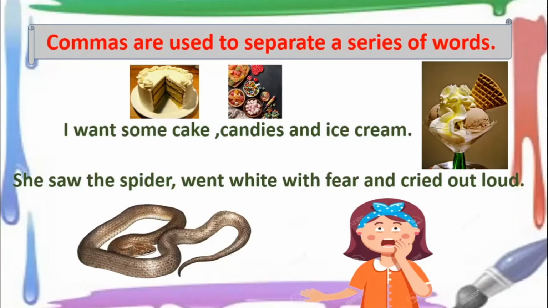So if I had used only a full stop and I did not know how to use a comma, I would have said, she saw the snake, full stop. She went white with fear, full stop. And she cried out loud, full stop. But now I know how to use comma, so I have said, she saw the snake, comma, went white with fear and cried out loud.